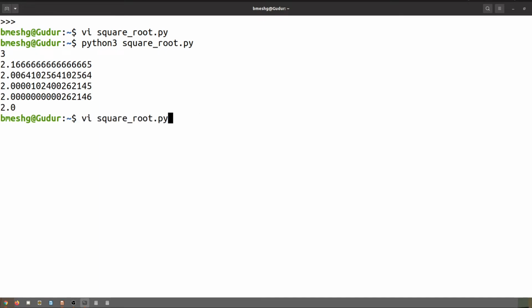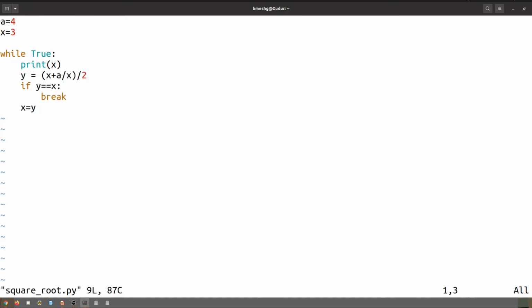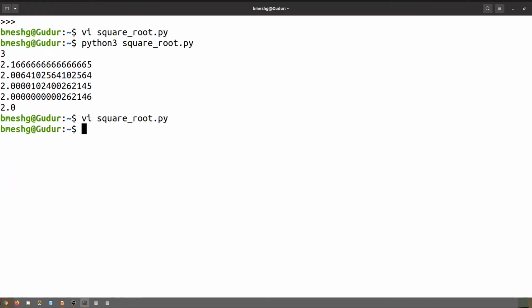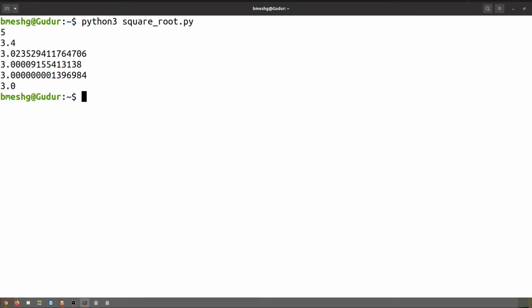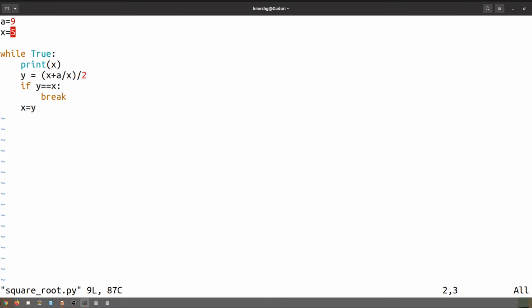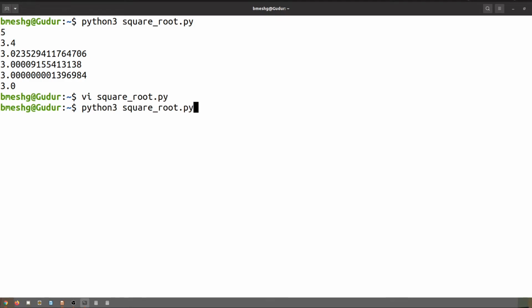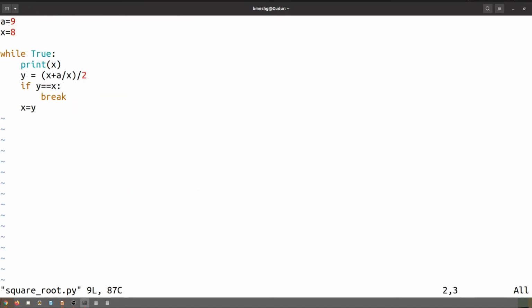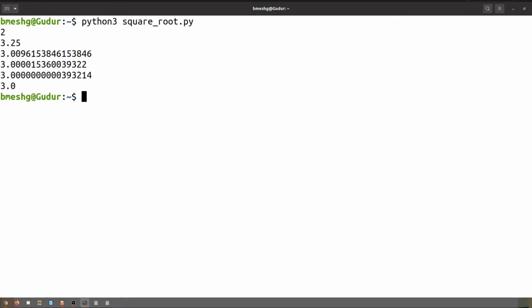You can see, if I give some 9, and if the estimate is near to it, it will take fewer steps, otherwise it will take more steps. Say instead of giving the estimate as 5, if I give, for example, 8, or for example 2, you can see, dear students, whatever may be our estimate, finally we will get the required square root.